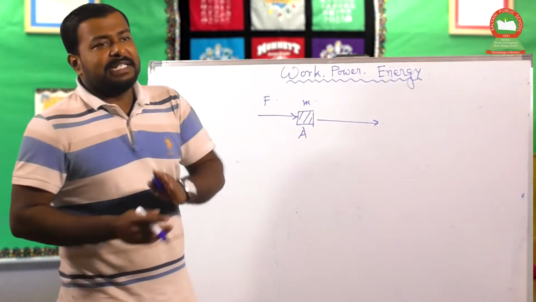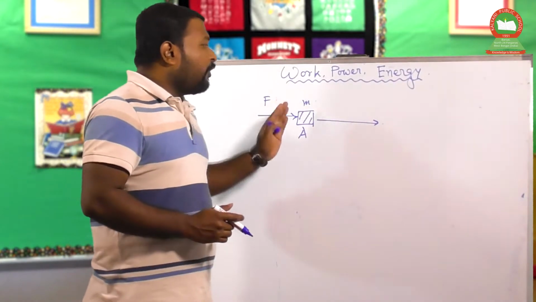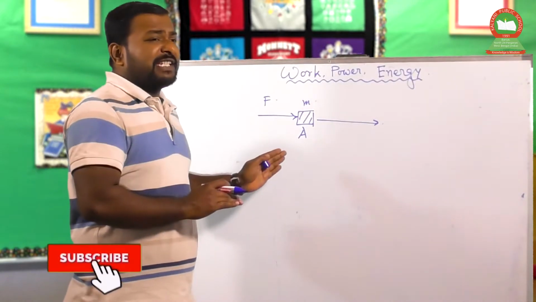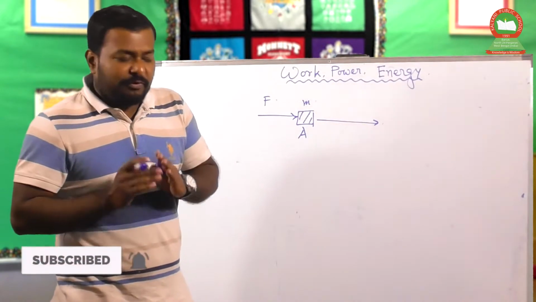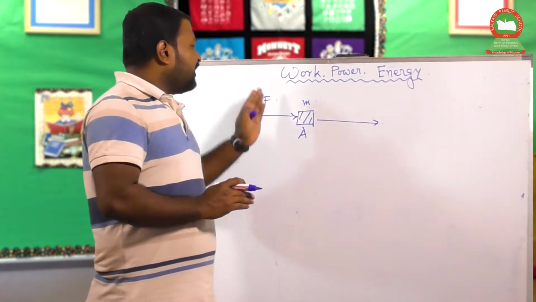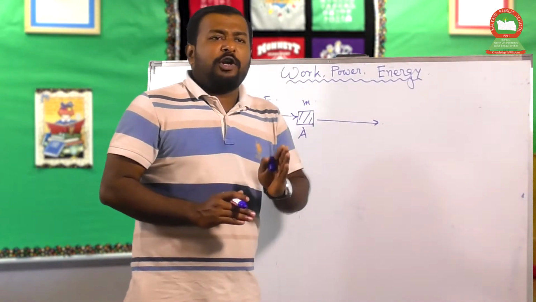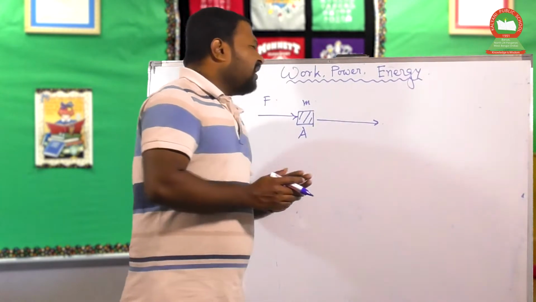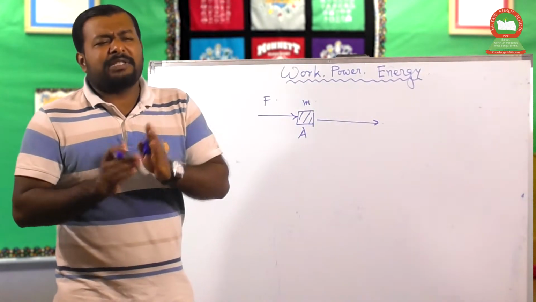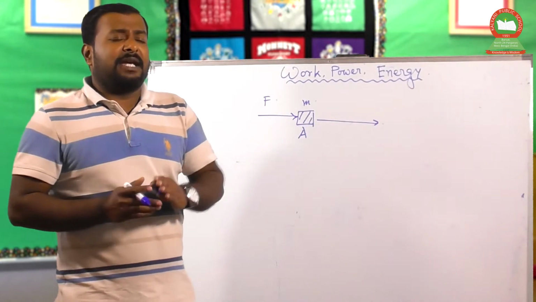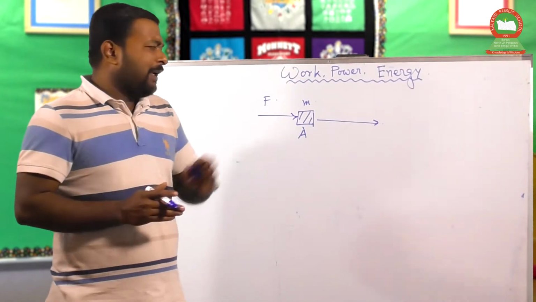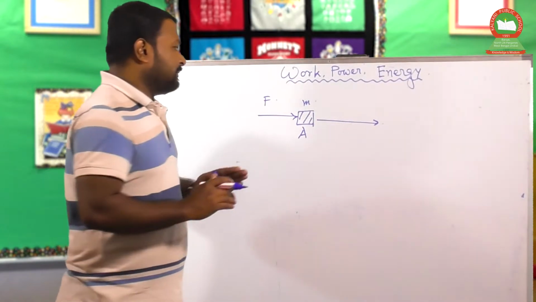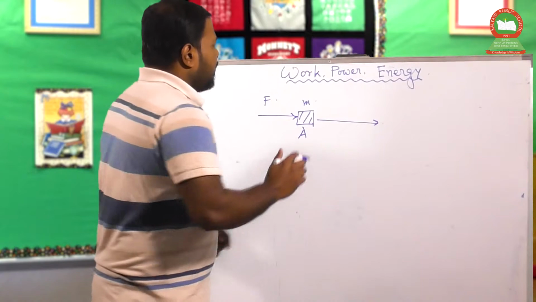If that happens, then the force is said to have done some work. So this is another physical quantity, which is named work. Whenever force is applied on a body and the body displaces by a particular amount, then it is said that the force does some work, and if it is not displaced, then the force does not do any work.